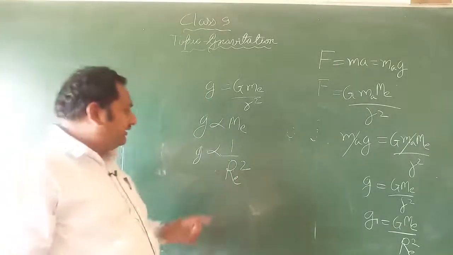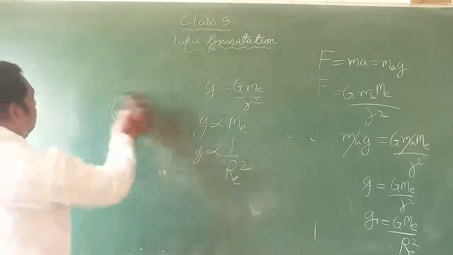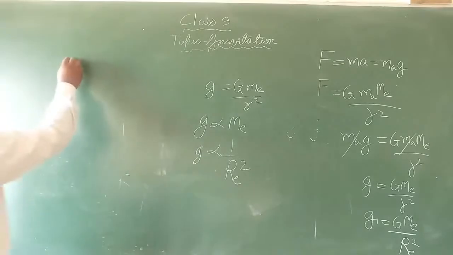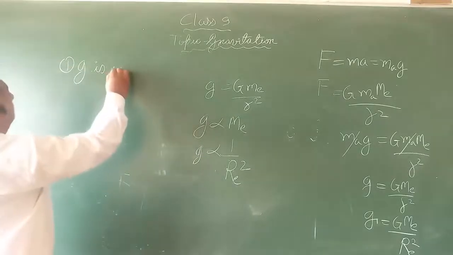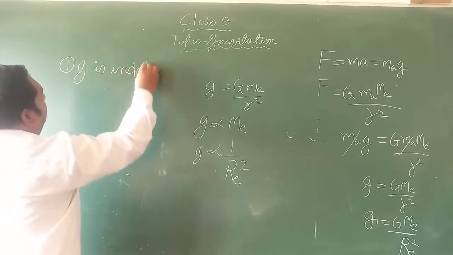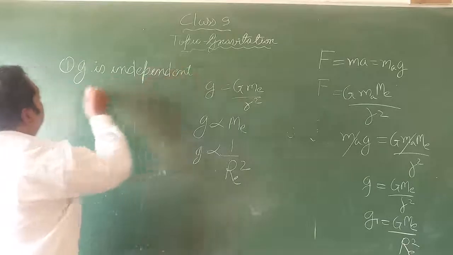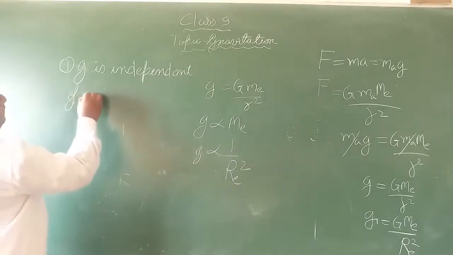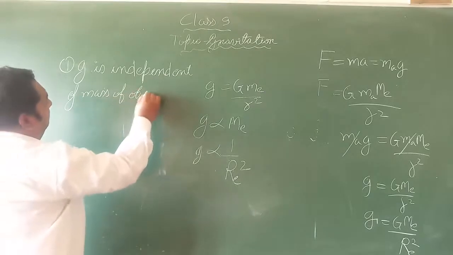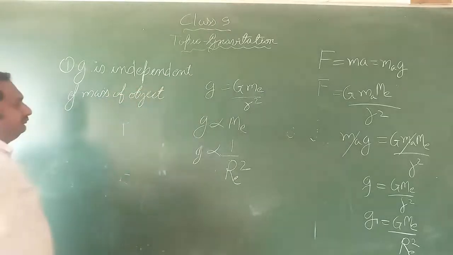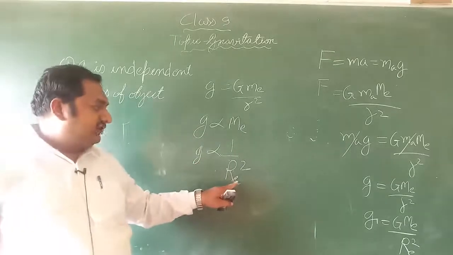Now this is one result, that g is independent of the mass of the object. And second, g is inversely proportional to the square of the radius of the earth.